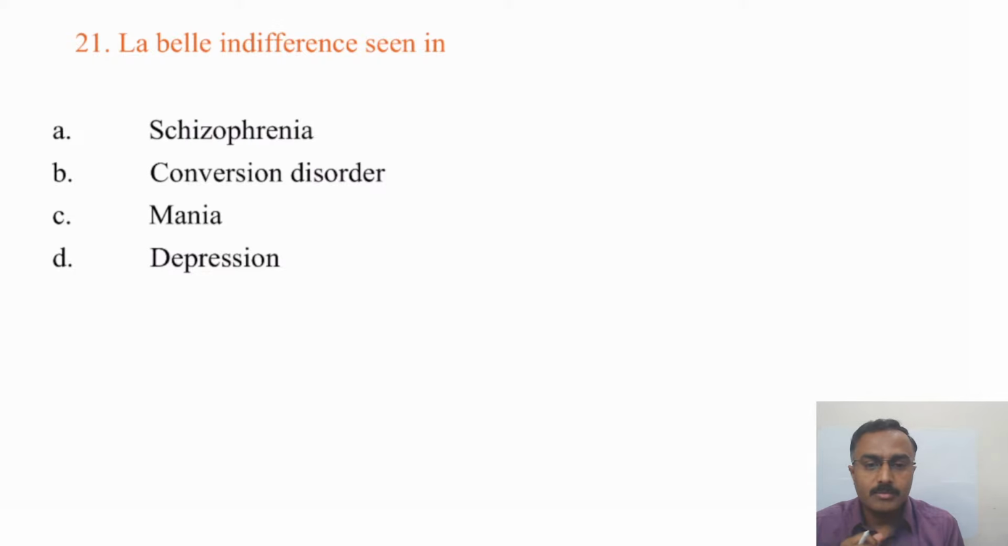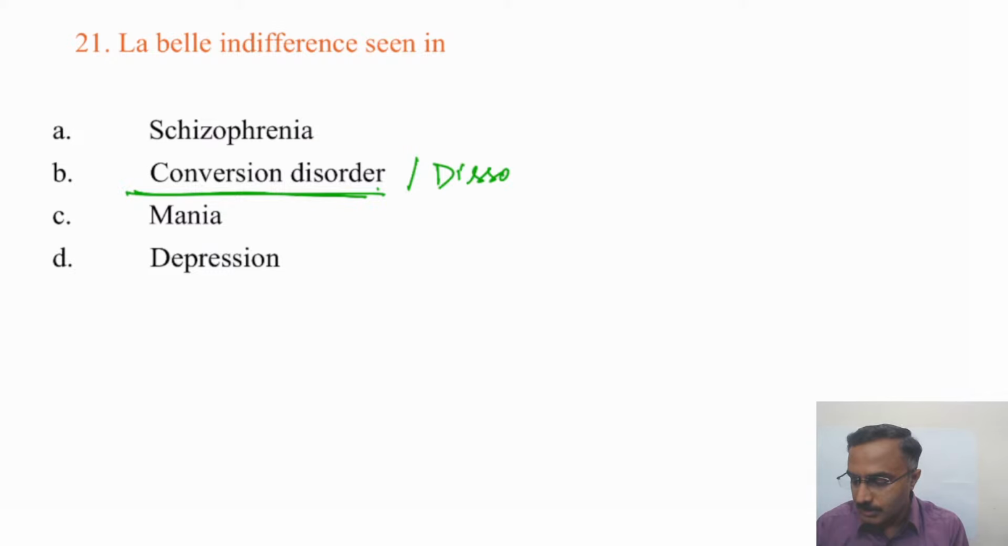So the last topic I thought was dissociative disorders. Okay, this is a simple question. Labile indifference is seen in... This is a simple question which hopefully most of the students will get. Labile indifference is seen in conversion disorder, or otherwise referred to as dissociative disorder.